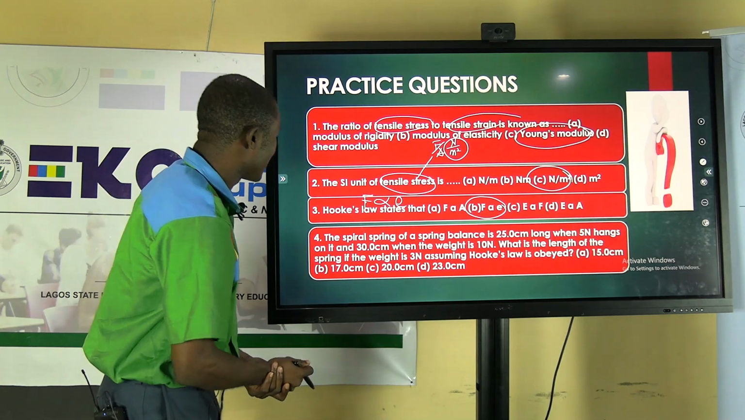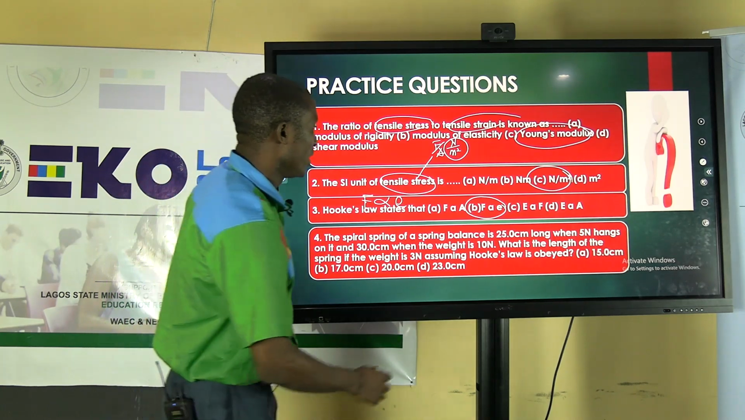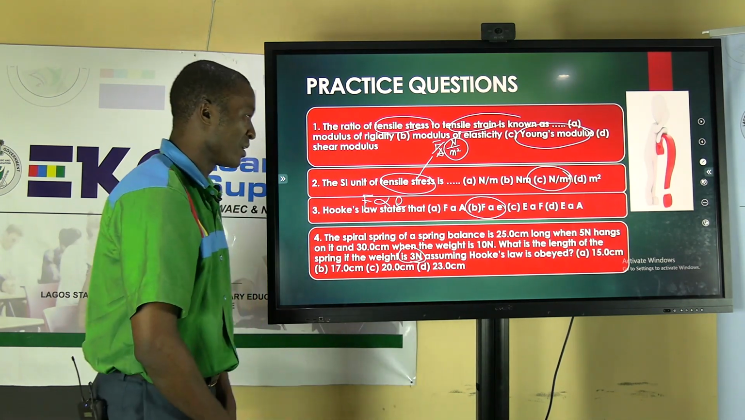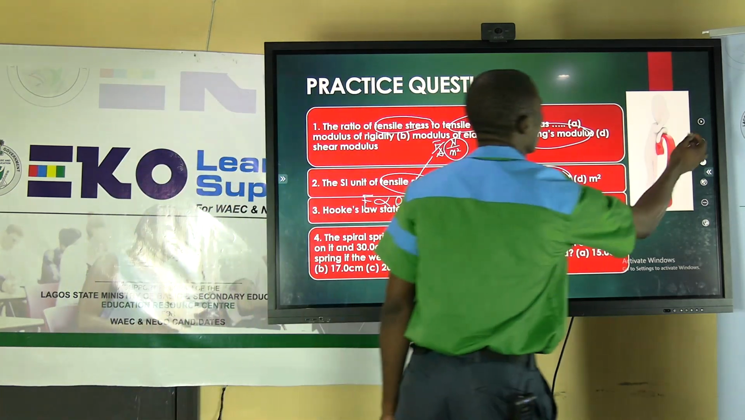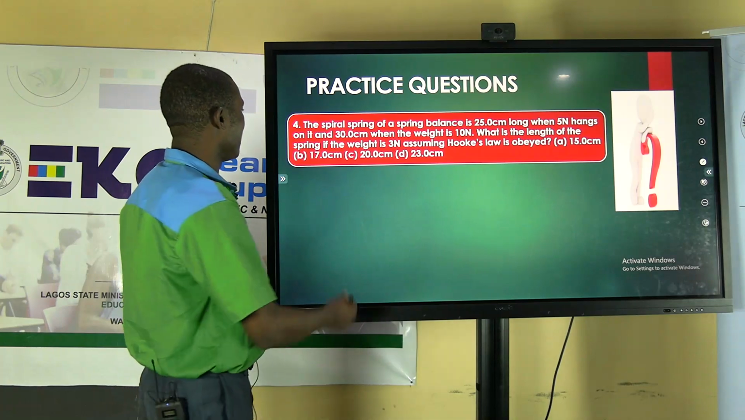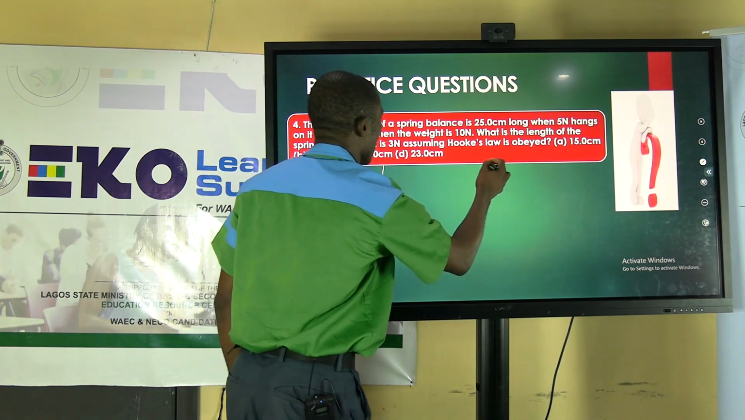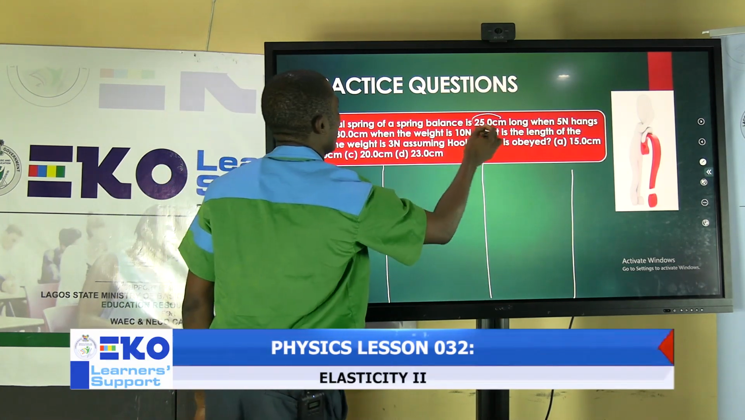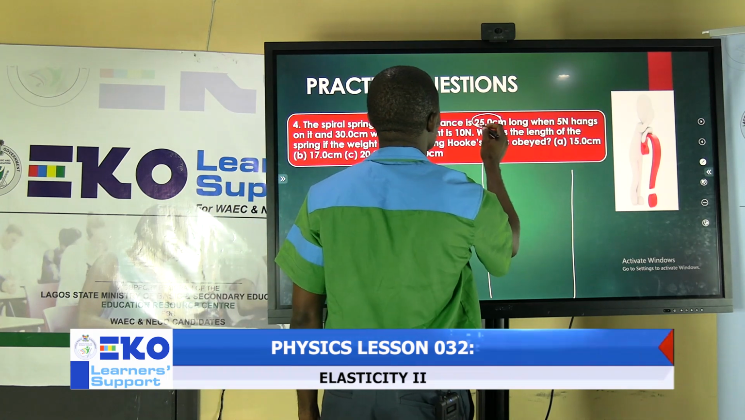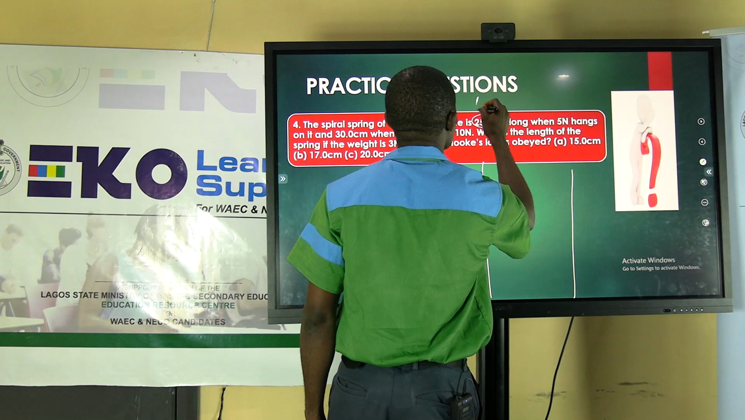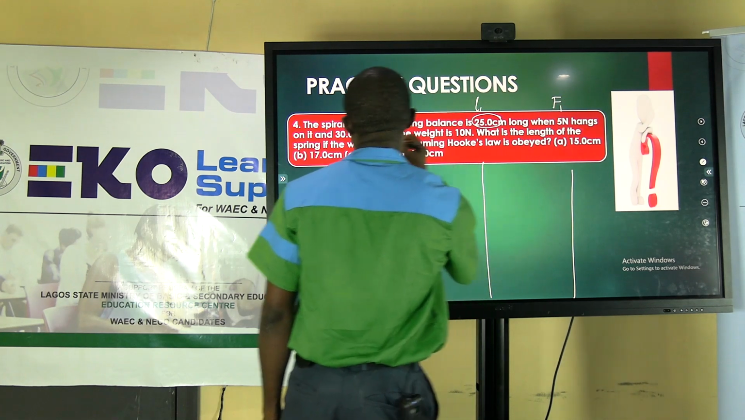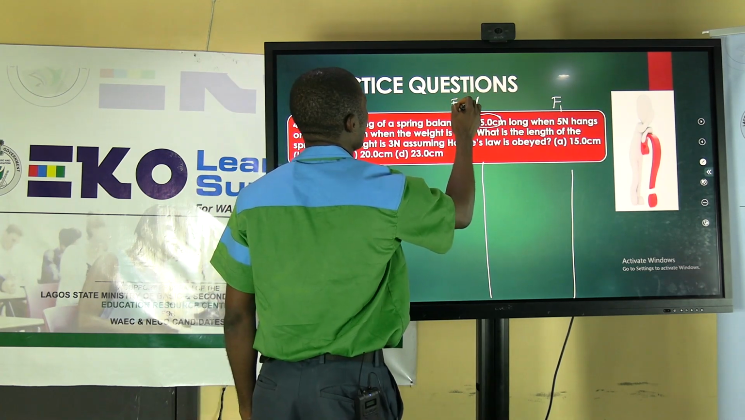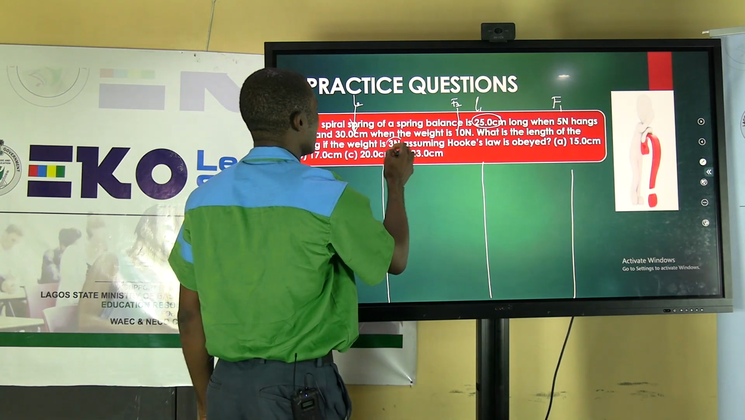The last part is asking us to calculate what length of the spring we are going to have at 3 Newton if Hooke's law is obeyed. So if you look at this question, let's quickly go through it since we have attempted it, so we will not waste too much time. So from here, you are going to have the spiral spring of spring balance of length L0. When this is L1, this is F1. So from here now, we are going to have another one. This is L2 and this is F2. What is the length of the spring when you're having this?